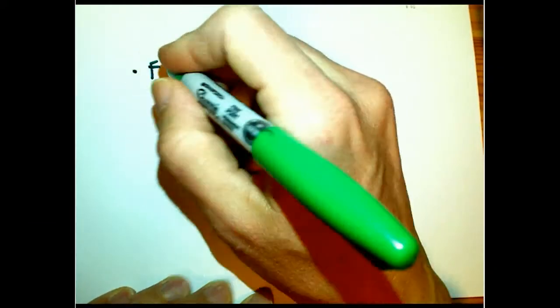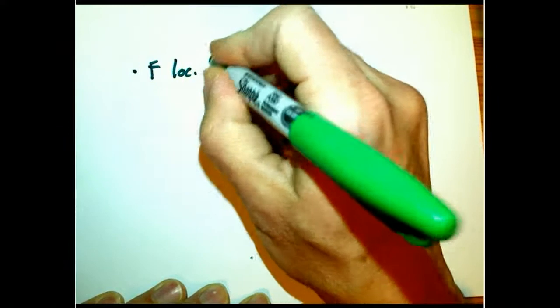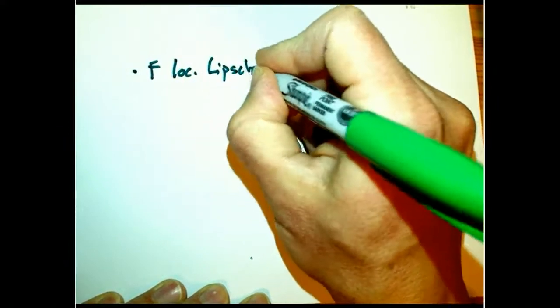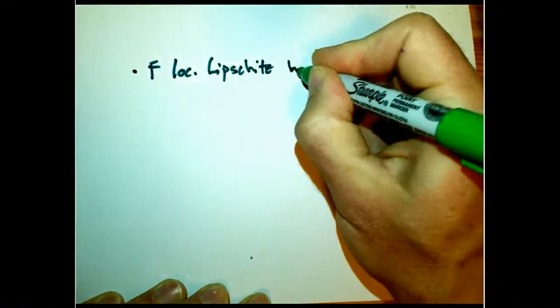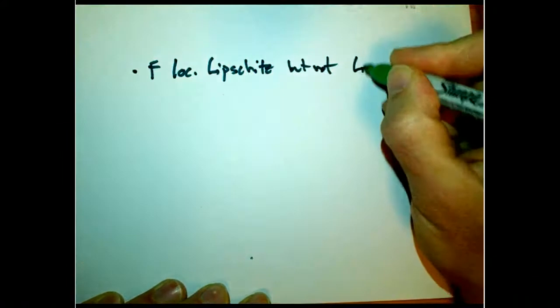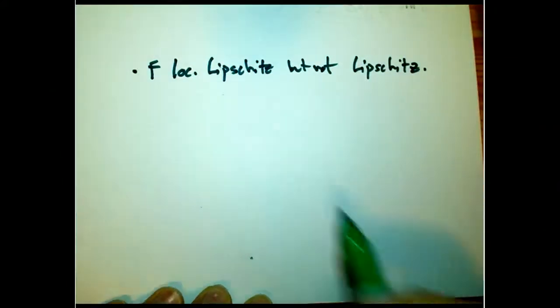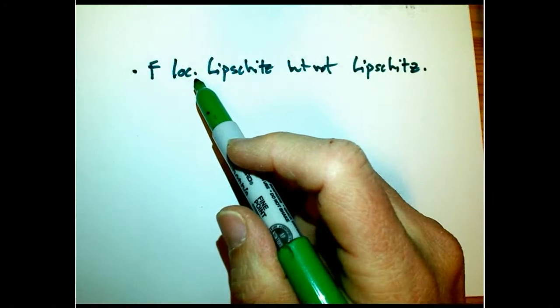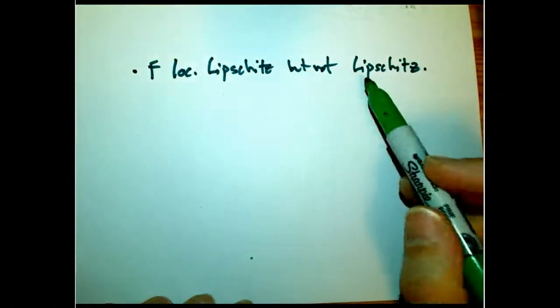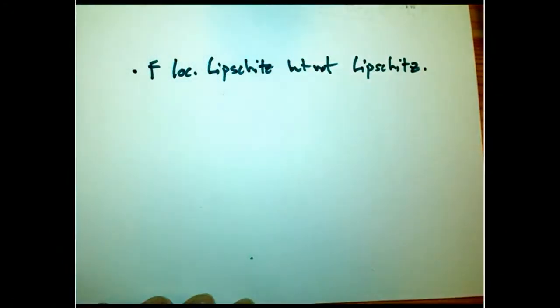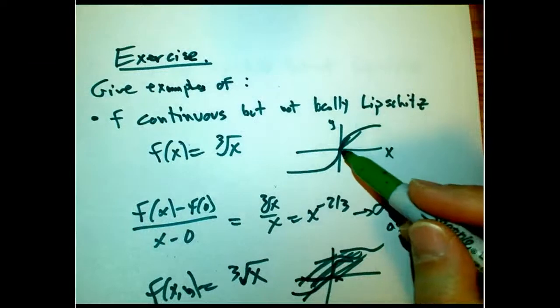So next thing, let's look at an example of f that is locally Lipschitz, but not globally Lipschitz, just plain old Lipschitz. Okay, so here in any neighborhood the slope is bounded, but there's no global uniform bound on that.